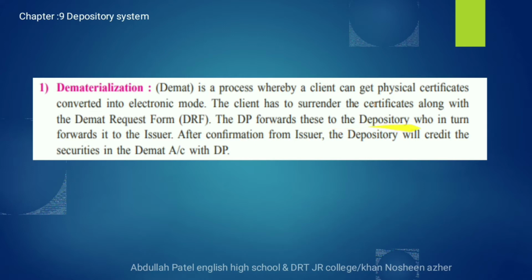To the depository, and the depository forwards the form to the issuer company. After the confirmation from the issuer and the depository, the securities will be credited into the demat account through the DP. So overall, dematerialization is a process where the securities can be converted from physical form to electronic form with the permission of the depository and the issuer company after the confirmation.